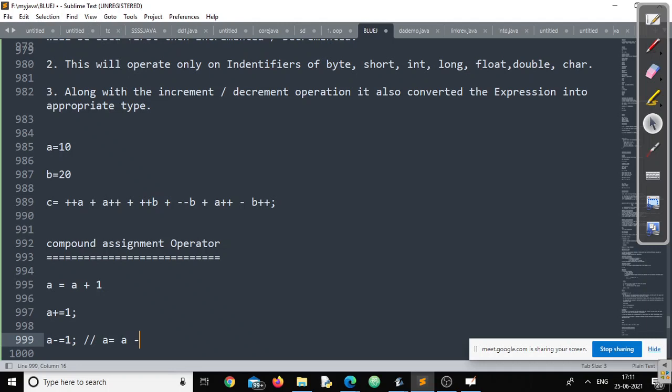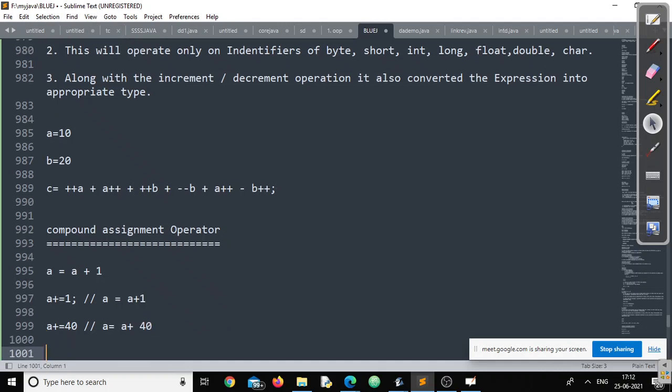I'm audible, right? Yes, sir. This is a compound assignment operator. Here, if I write A plus equals 1, that means it is like A equals A plus 1. If I write A plus equals 40, it means A equals A plus 40.